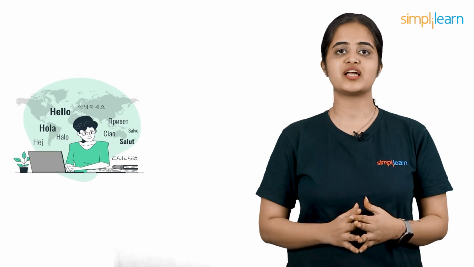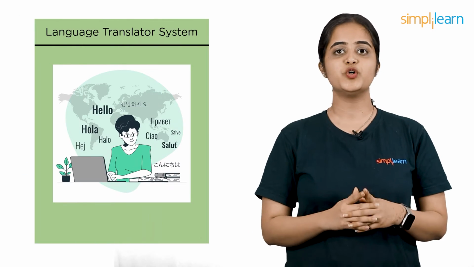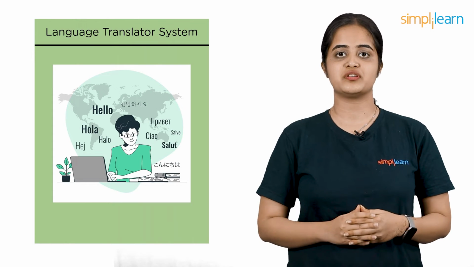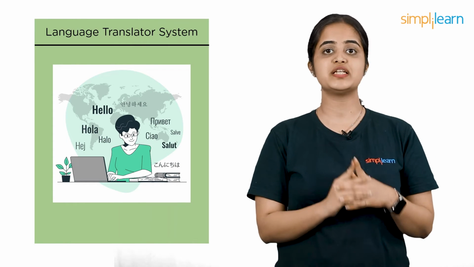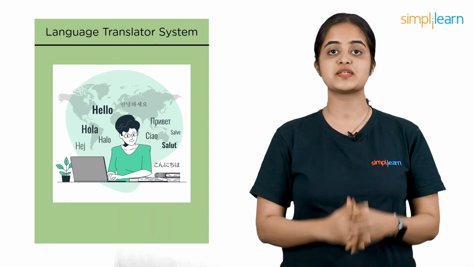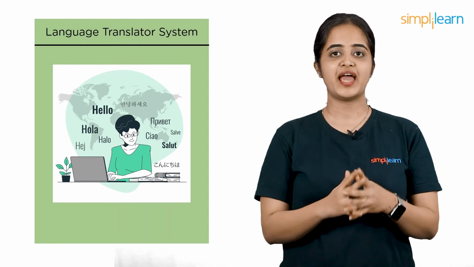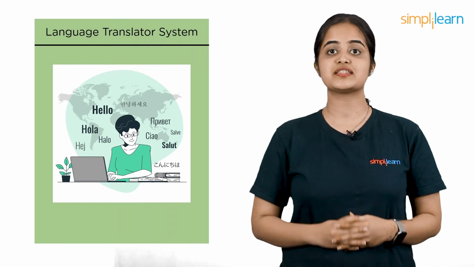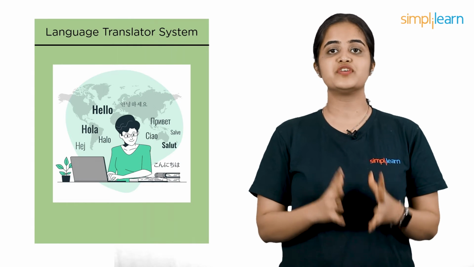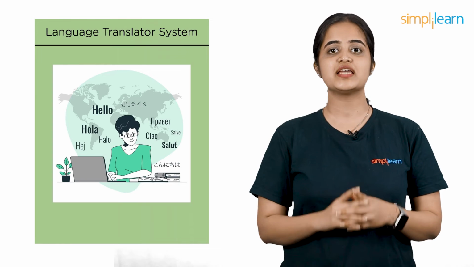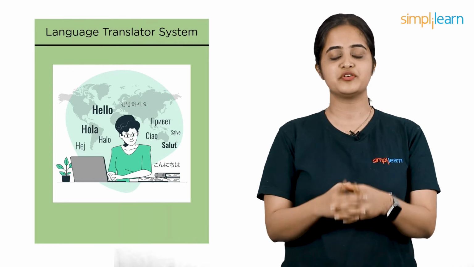Coming to language translator using deep learning. You might have used Google Translator quite often. Machine translation, one of the most well-known subfields in computational linguistics, focuses on translation from one language to another. NMT, which is abbreviated as Neural Machine Translation, which has grown in popularity and effectiveness with deep learning, is now the most effective algorithm for this task.